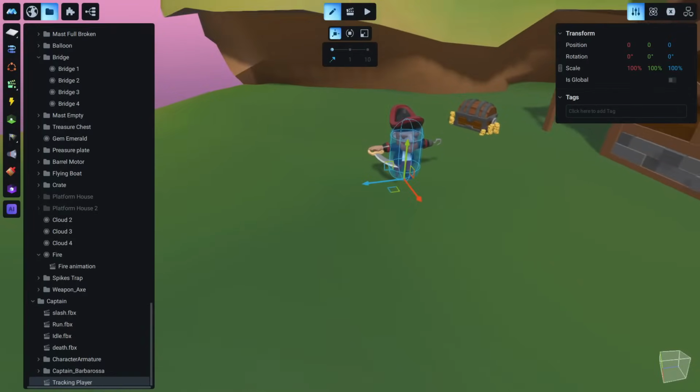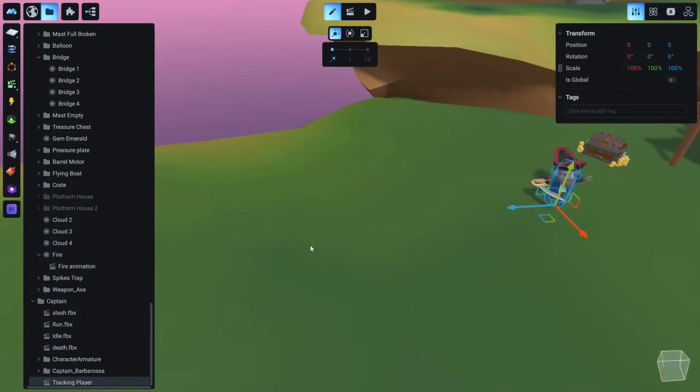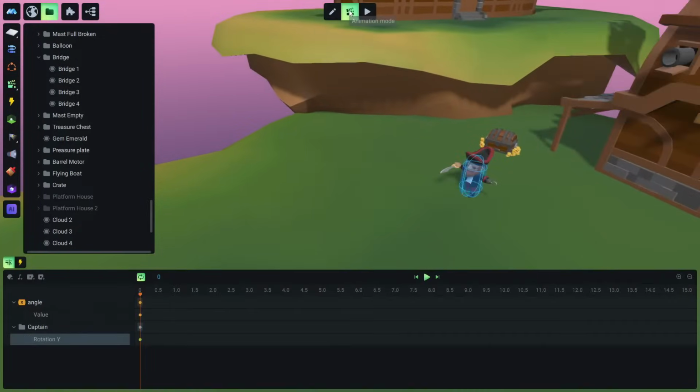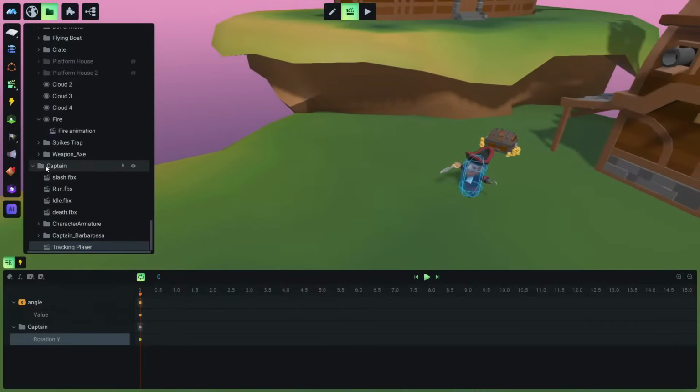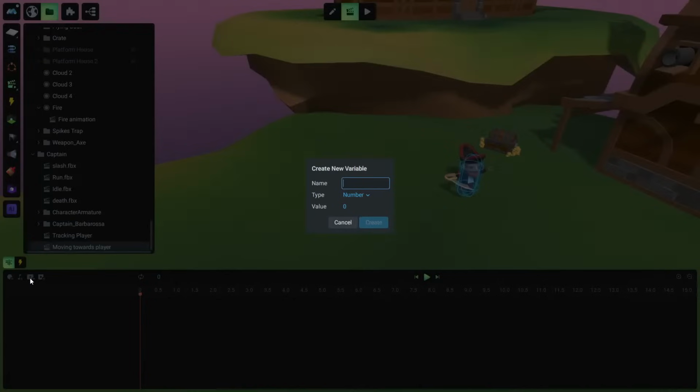The second thing that we need to do now is create another animation to move this captain towards the player. So let's right click on the captain, create animation, and let's rename this to something like moving towards player. Again we are going to create the same variable.